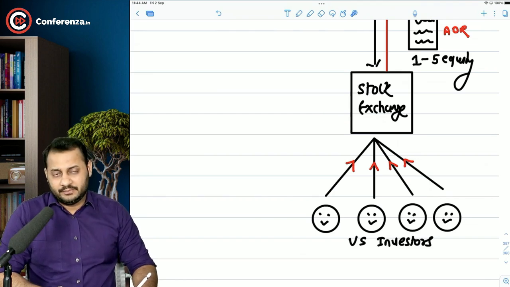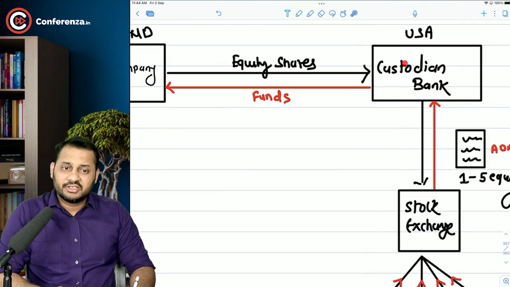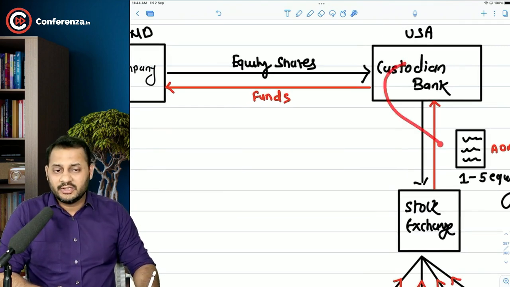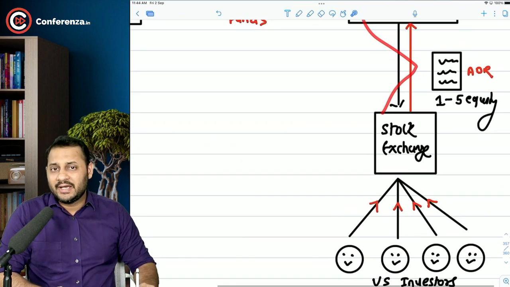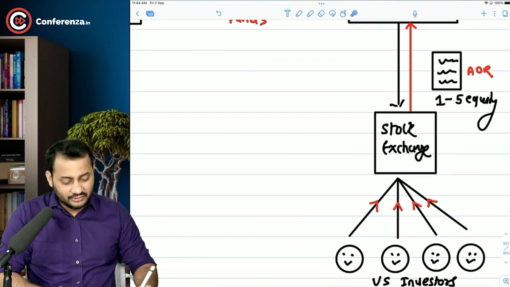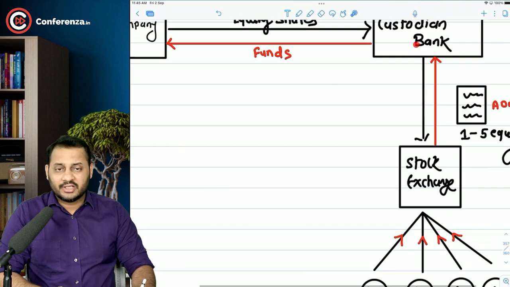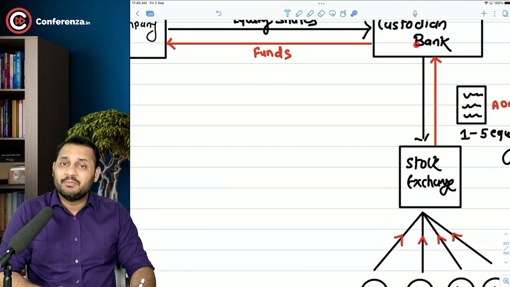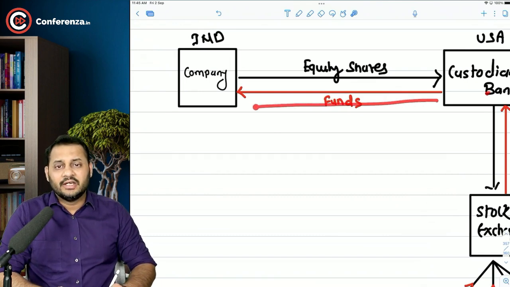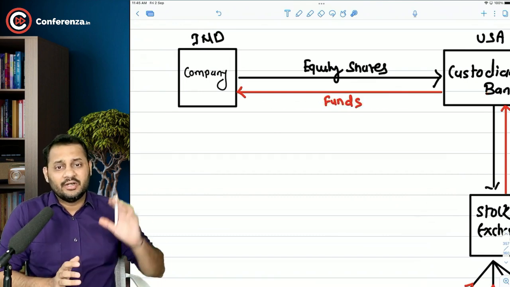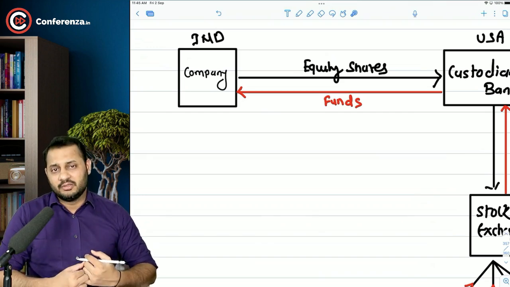So what will happen? We gave shares to the custodian bank, converted them into a document, those documents got listed on the stock exchange, and now the investors are buying those documents. When the investors buy those documents in the initial public offer, that money will go to the custodian bank, which will keep their fees, and the rest of the funds will be transferred to the Indian company. So this is how an Indian company is raising funds from the international market.